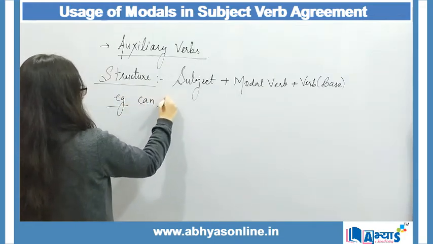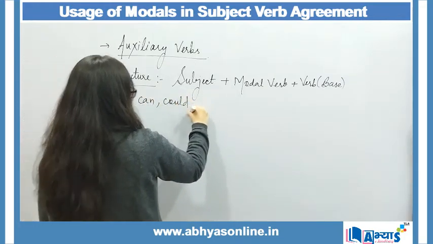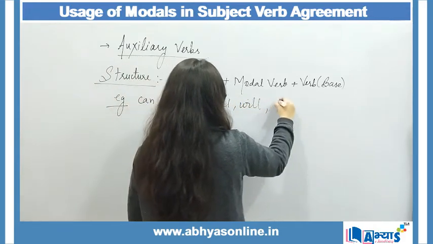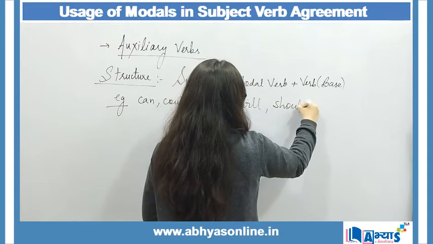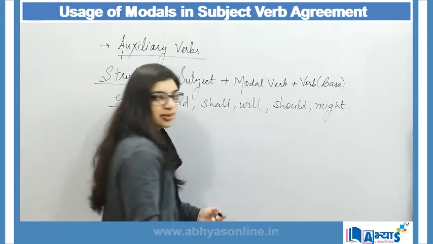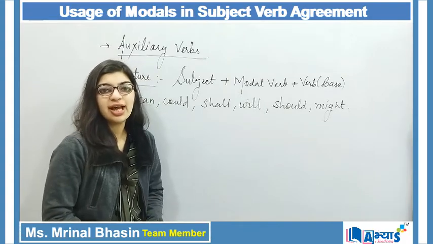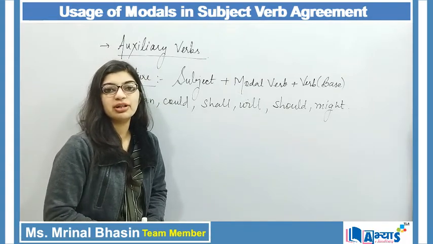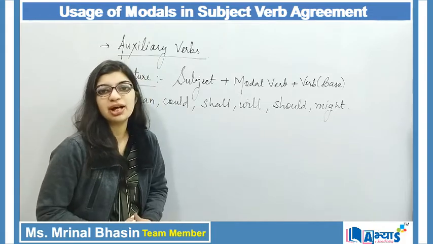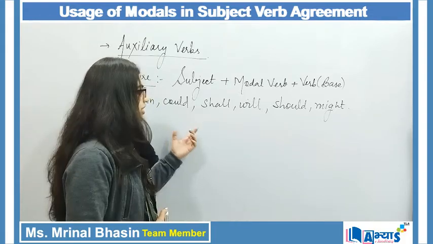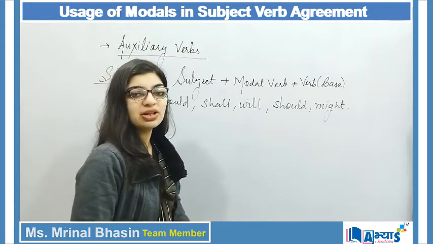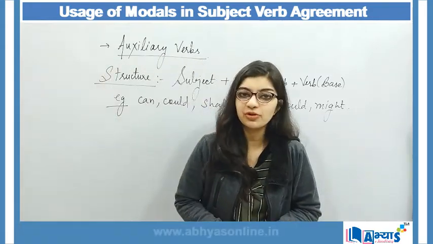and examples of modals can be can, could, shall, will, should, might. These are some of the examples of modals, and in subject verb agreement we will see how the structure of the modal will remain the same, how these words will remain the same, and they will not change their form in singular form as well as in plural form.